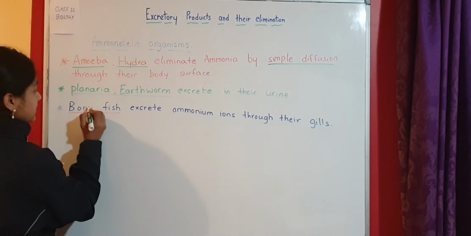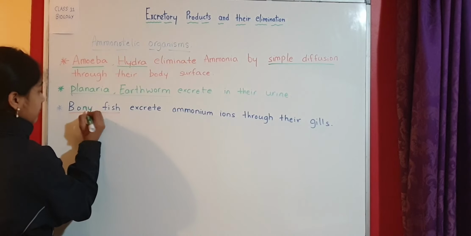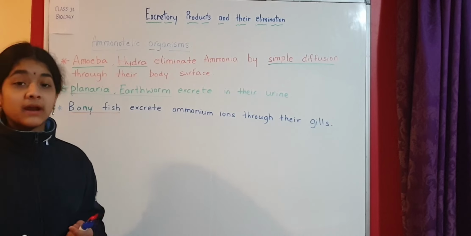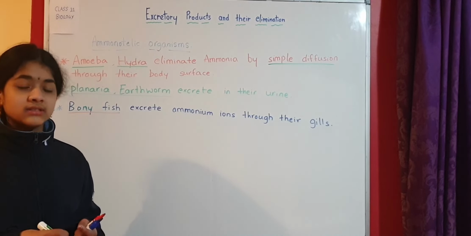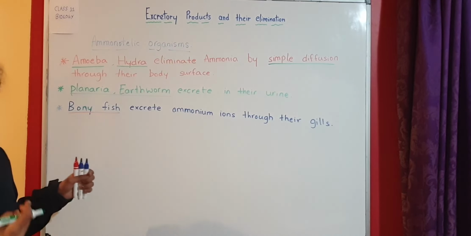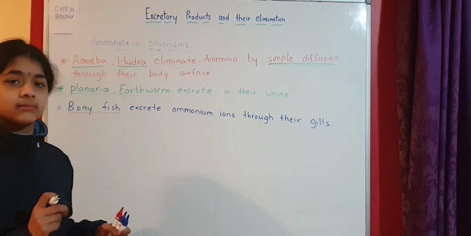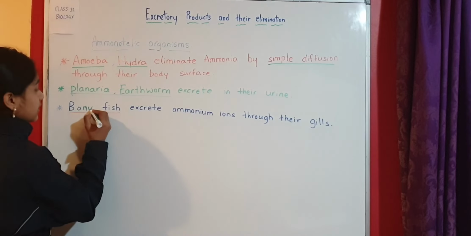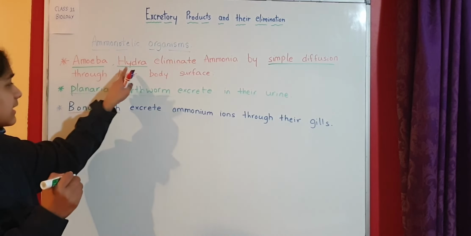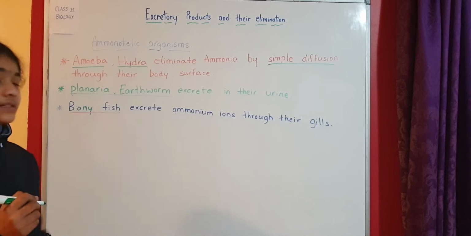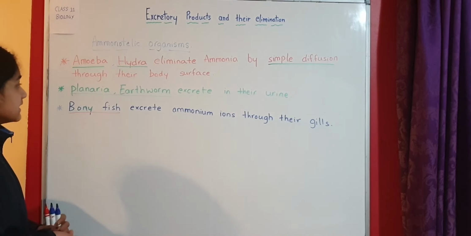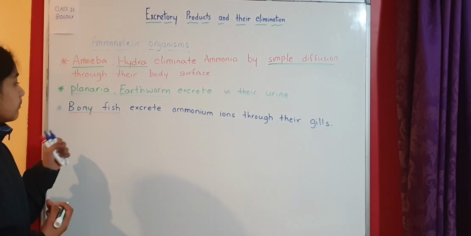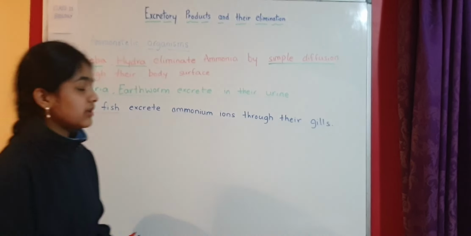When we talk about some more classes of the animal kingdom in later videos, like Platyhelminthes and others, the excretory system is very developed. We are going to take that in detail in later videos. But for now, amoeba and hydra eliminate ammonia by simple diffusion through their body surface. Planaria and earthworm excrete ammonia in their urine. Bony fish excrete ammonium ions through their gills.